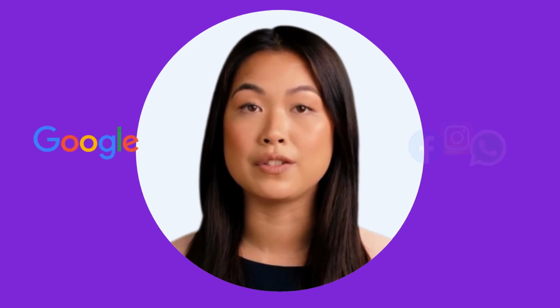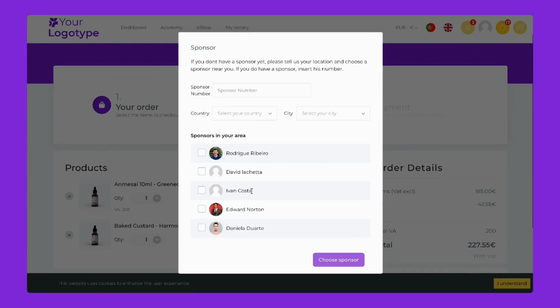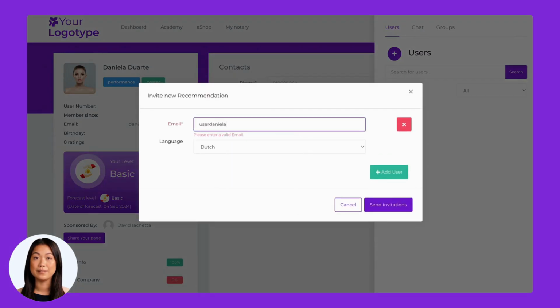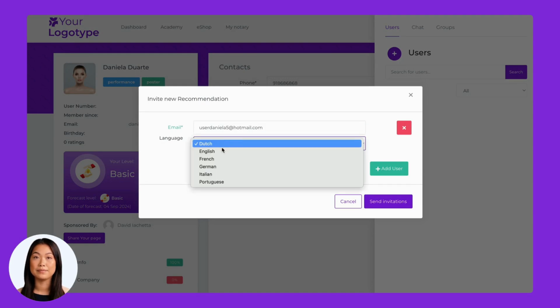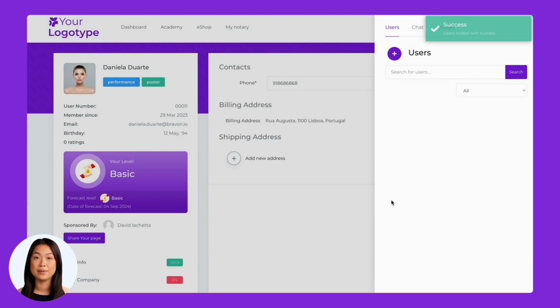Next up is the recruitment pillar, a key element for growing your network. There are 3 ways recruitment can happen. First, users can independently access the platform through Google campaigns, social media, or other channels. They can register on the platform, and once logged in, they can select their sponsor. Second, if you have someone specific in mind, simply enter their email. Select their preferred language and send an invitation. They will receive an email guiding them to complete their registration.